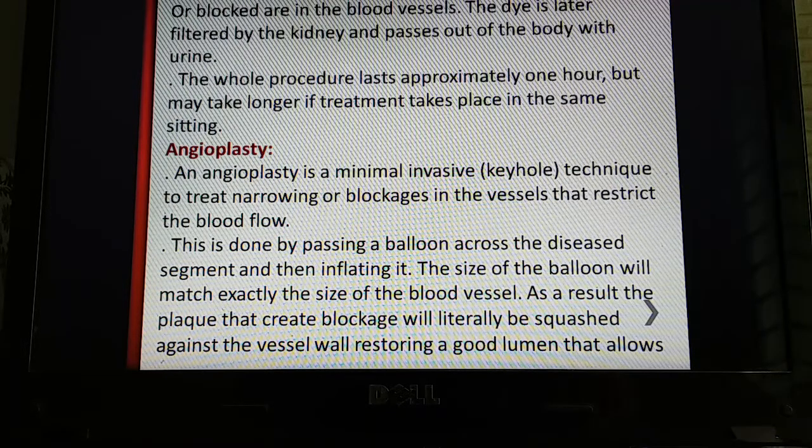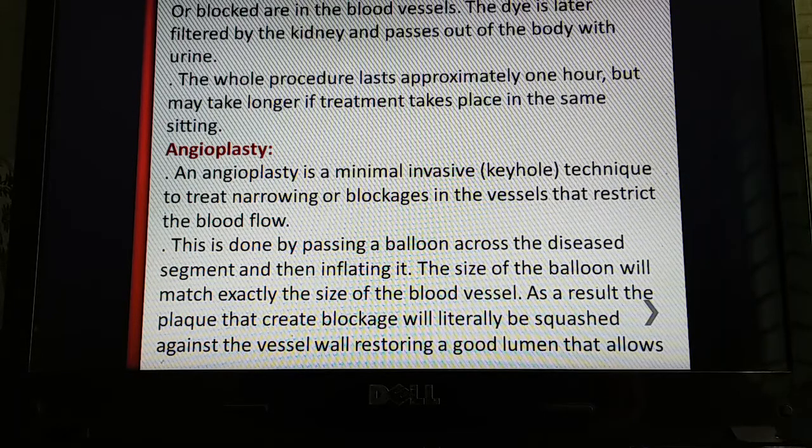The dye is later filtered by the kidney and passes out of the body with urine. So using a dye is not a matter of concern.